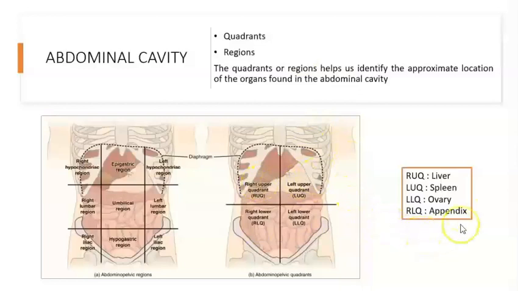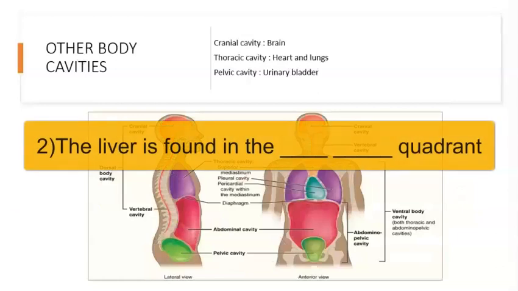Okay, and these quadrants are going to help us identify the position of the organs that we have in the abdomen. Another way that you can identify the organs that you have in your abdomen is using regions. In the case of the regions, they are divided in 9, as you can see right here. The one in the middle is the umbilical region. On top, epigastric region. Below is hypogastric region. The ones on the left and the ones on the right are going to have the same name. So this one on the top is hypochondriac region. This is going to be right lumbar region. And this one is going to be the right inguinal region. These three are going to be the same, but they are going to be left.